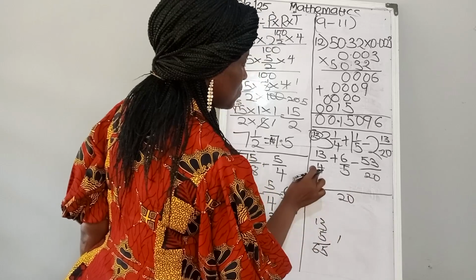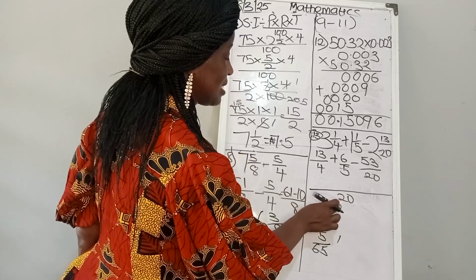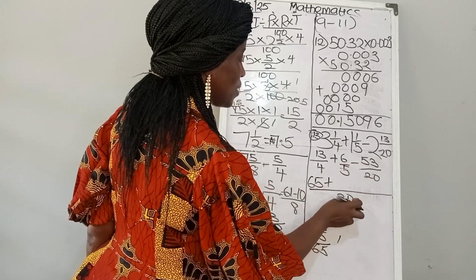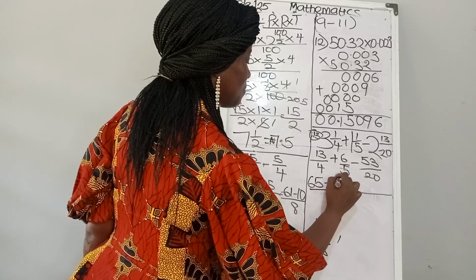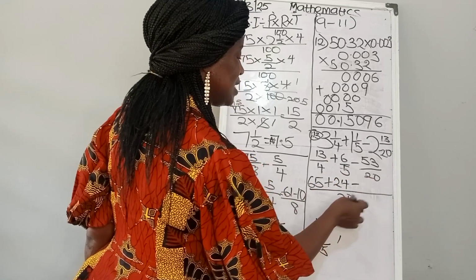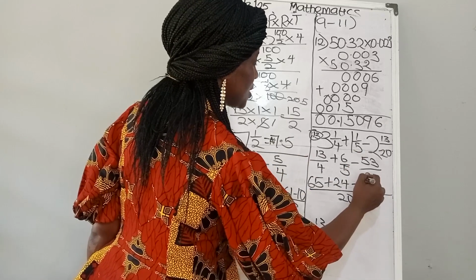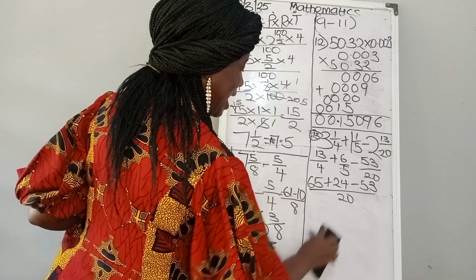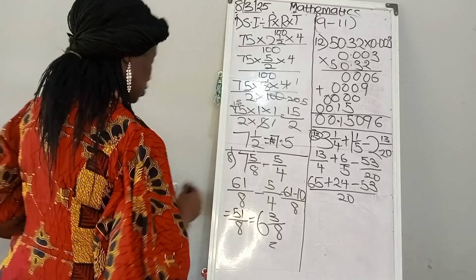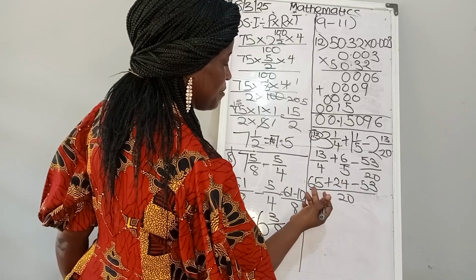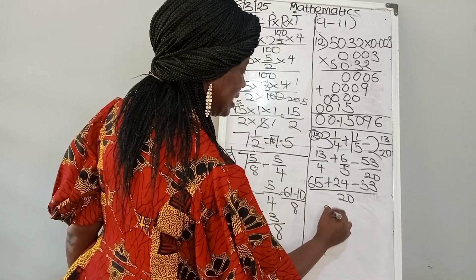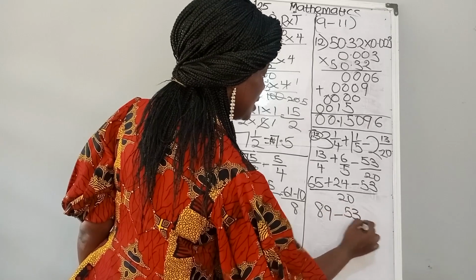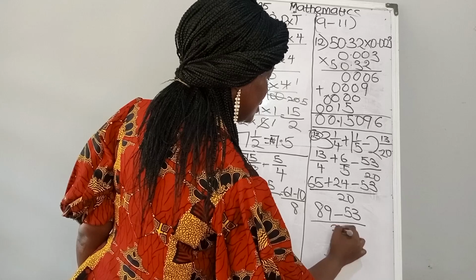The LCM is 20. 4 in 20, that is 5. 5 times 13, we got 65. Plus 5 in 20, that is 4. 4 times 6, you have 24. Minus 20 in 20, that is 1. 1 times 53, we have 53. So what do we do now? We add this before doing our subtraction. So let's add 65 plus 24. 5 plus 4 gives you 9. 6 plus 2 gives you 8. Minus 53 divided by 20.